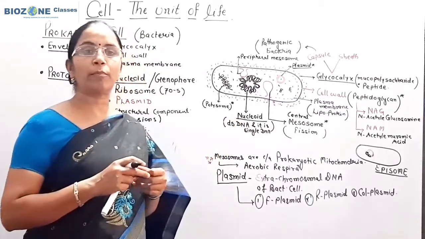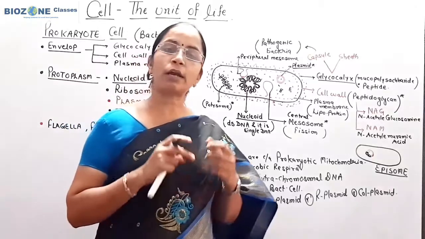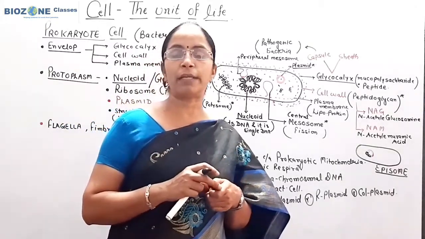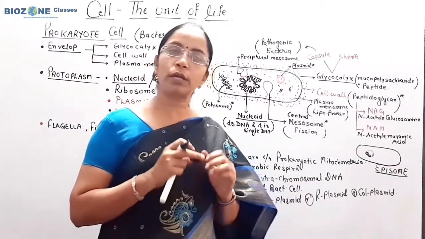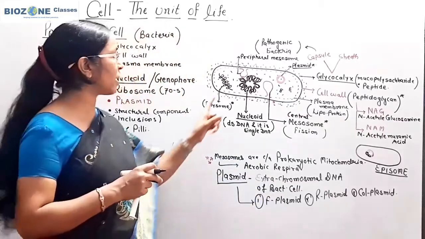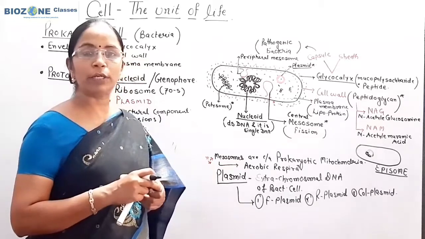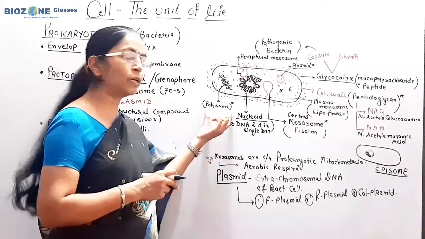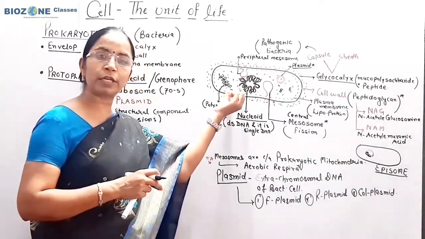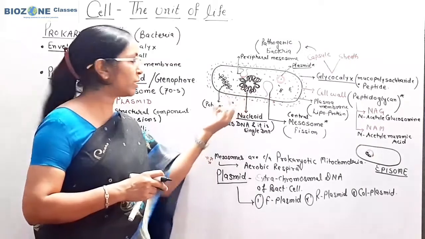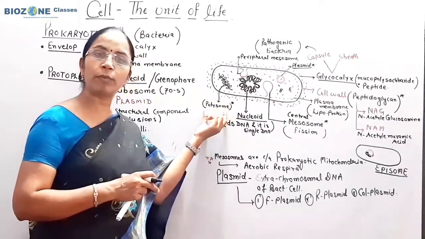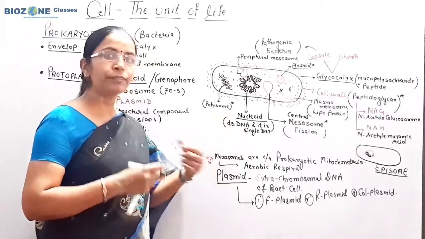Third question regarding polysome: what kind of ribosomes participate in polysome? The 70S ribosomes play a significant role in the formation of polysome. So you remember, the integrated state of ribosomes with messenger RNA results in the formation of polysome.